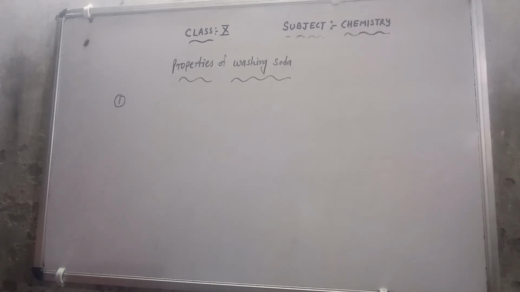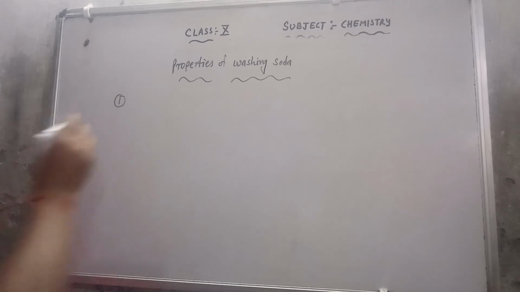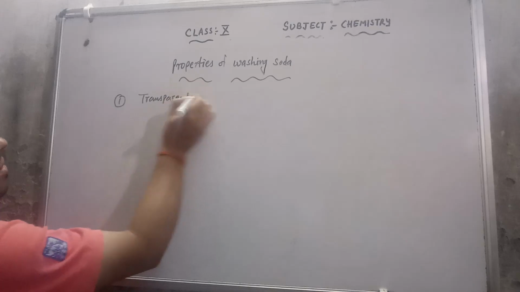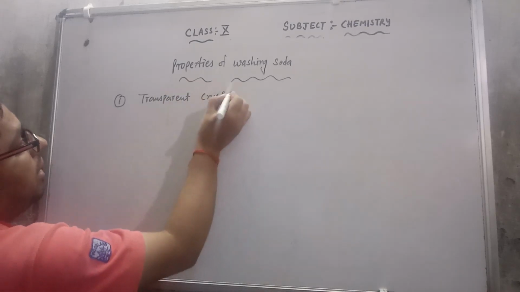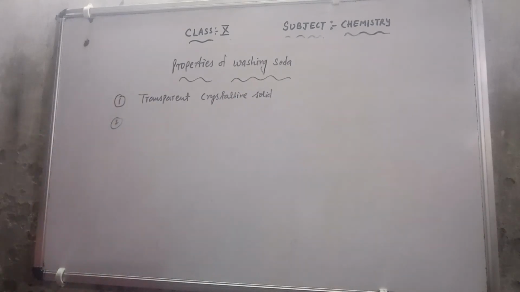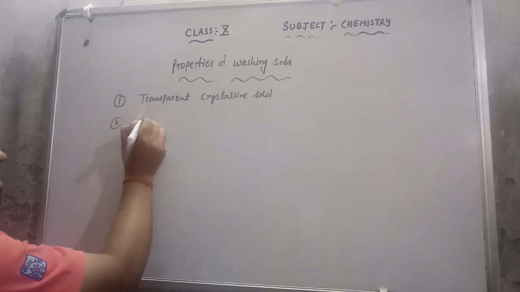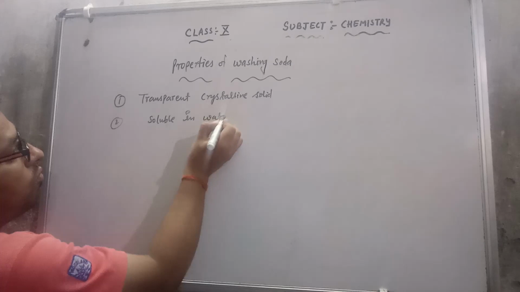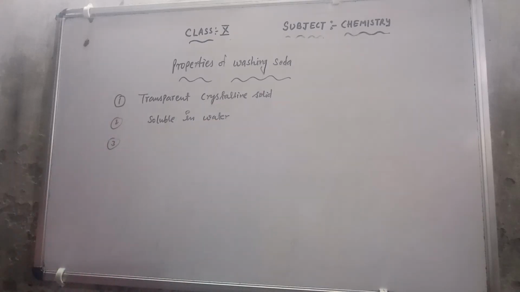The first property: this is a transparent crystalline solid. It is transparent and in the form of crystals, in solid form. Second, it is soluble in water.